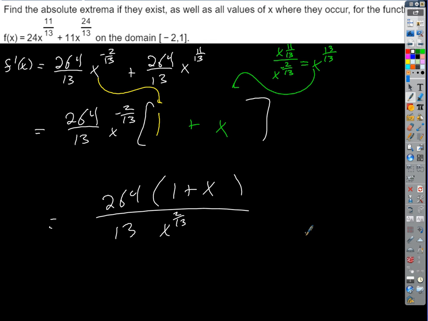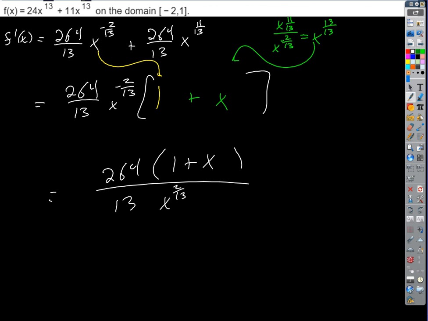Remember, a fraction equals 0 when the top is 0, right? So we know that f prime equals 0 when the top, and really we don't care about the constant, we just care about that factor, right? When 1 plus x equals 0, so x equals negative 1, good.